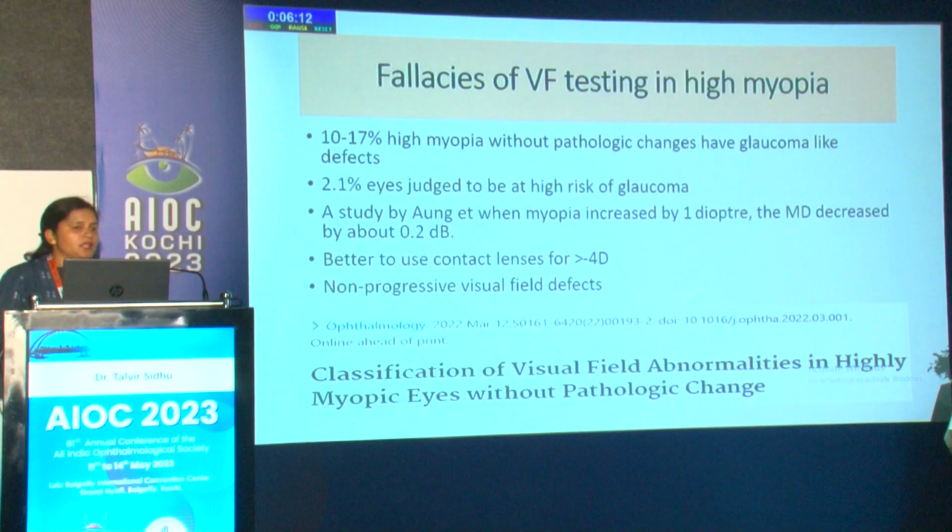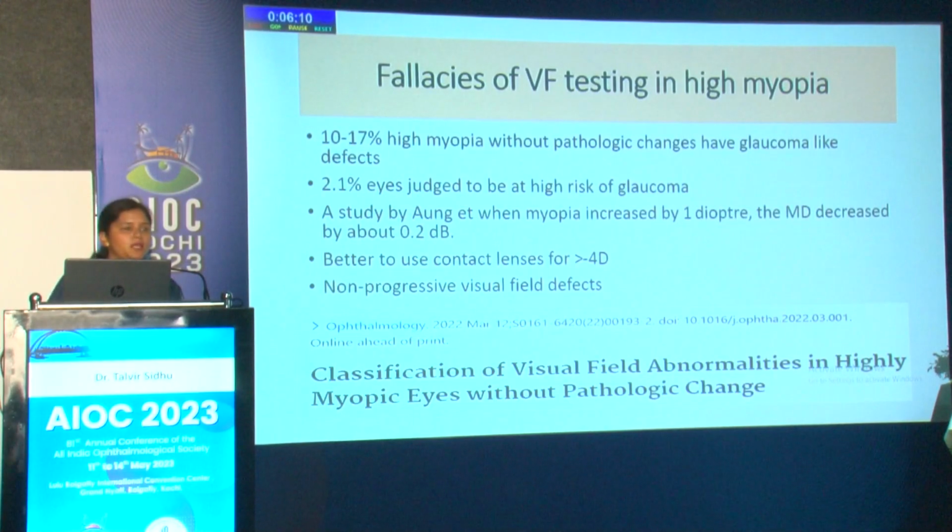Along with that, optic nerve heads which are tilted can have congenital defects in the visual field and RNFL, which can be present along with the tilt of the optic nerve head. Those also have to be kept in mind. If there is no family history of glaucoma and other risk factors of glaucoma are not there, such visual field defects should be monitored for progression.